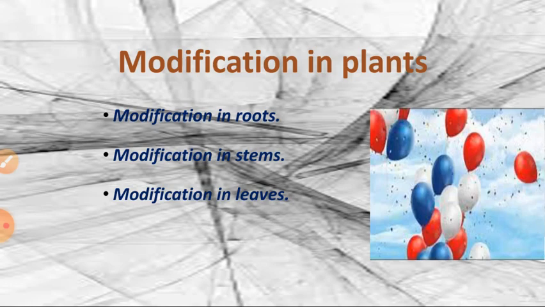And phyllodes: in the acacia plant, petioles are turned into leaf-like structures. Petioles means the leaf stem. And traps: due to nitrogen deficiency, the Nepenthes plant leaves are turned into flask-like structures so that it catches the insects and digests them. The digestive enzymes are also present inside the Nepenthes plants.